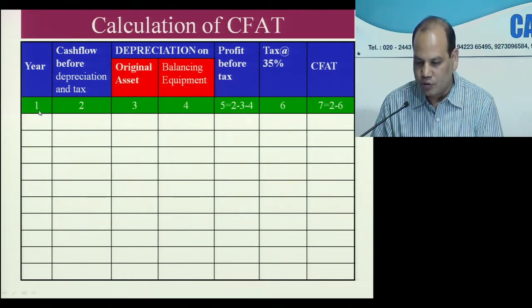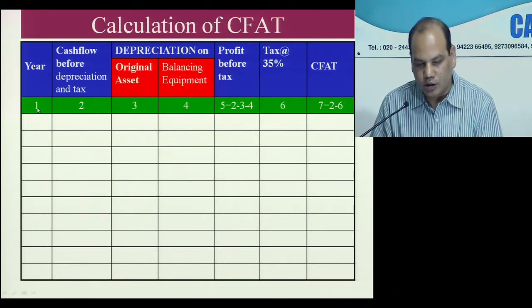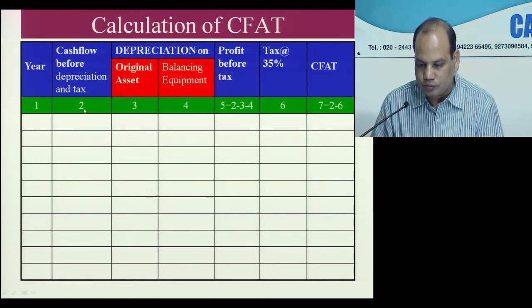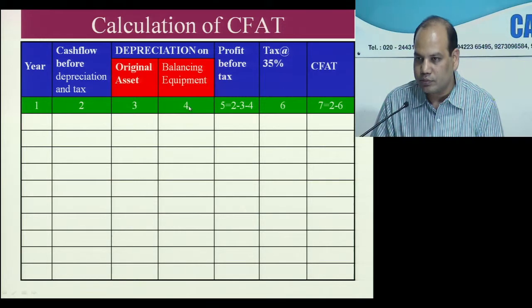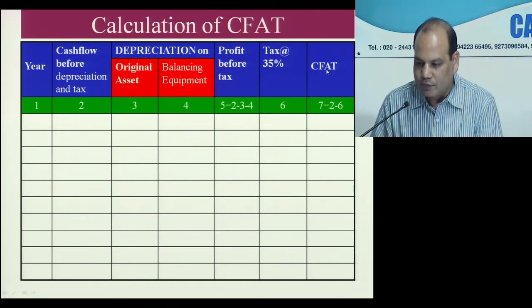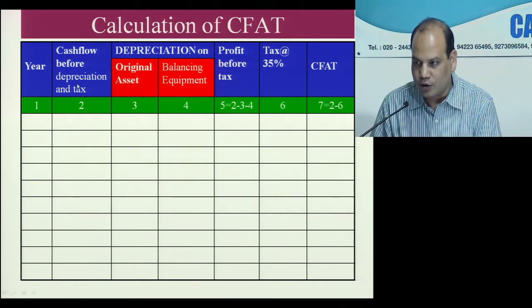Very simple. First, you write column number 1 for year. Column number 2, cash flow before depreciation and tax. Column number 3 is depreciation on original asset. Column number 4 is depreciation on balancing equipment. PBT, profit before tax, will be 2 minus 3 minus 4. Then tax is column number 6. So CFAT we can calculate by just simply taking column 2, which is a cash inflow column.